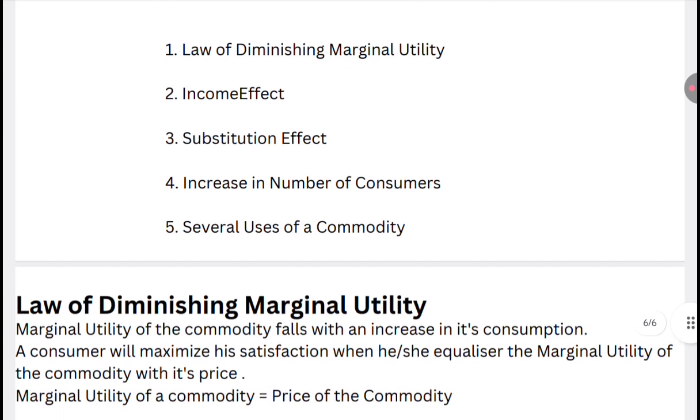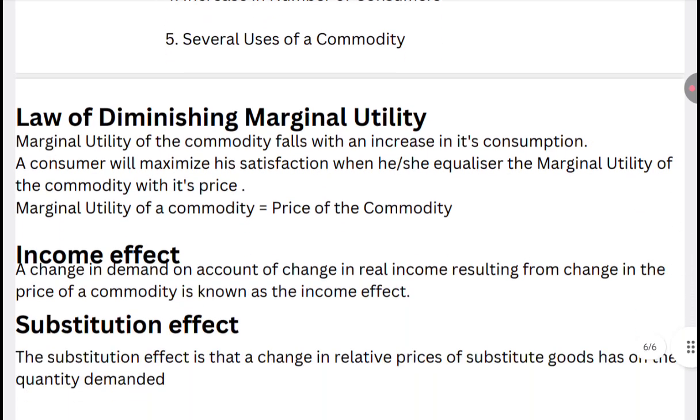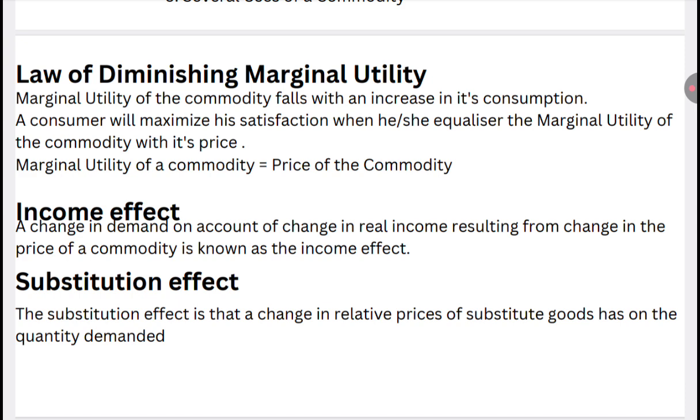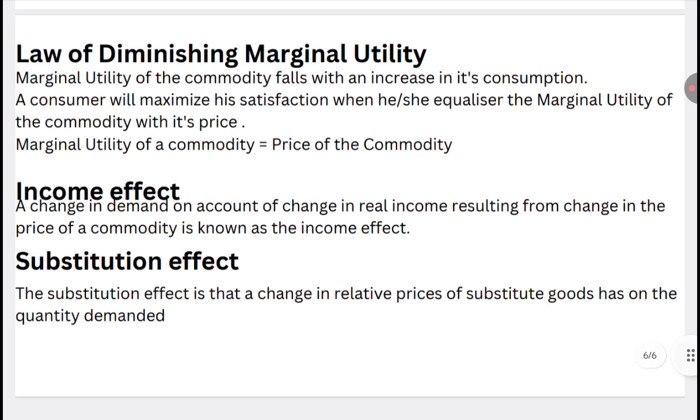Then if we talk about the substitution effect, what is a substitution effect? It is the effect that a change in the relative prices of substitute goods has on the quantity demanded. When the price of a commodity falls and the price of the substitute remains unchanged, it becomes relatively cheaper in comparison to its substitute. The best example is tea and coffee, they are substitutes of each other. If the price of tea rises, the consumer will shift his demand towards coffee. So it is called a substitution effect.